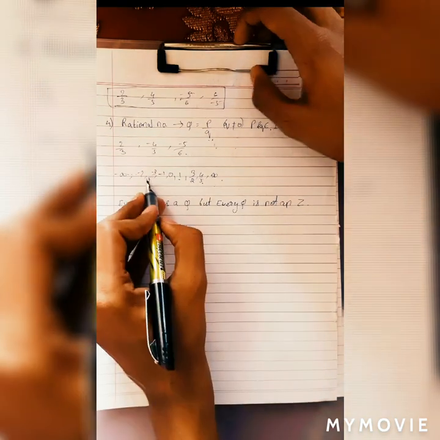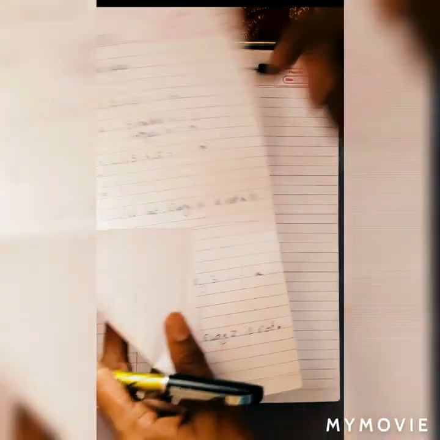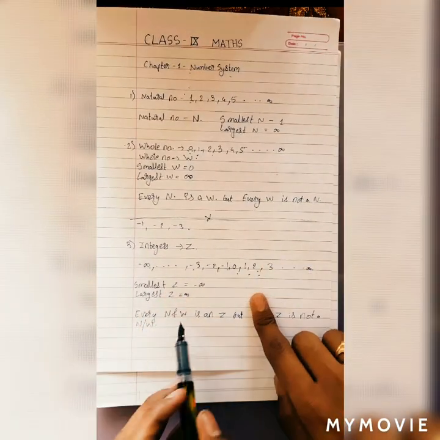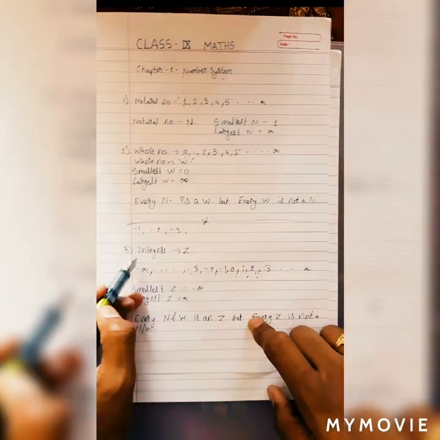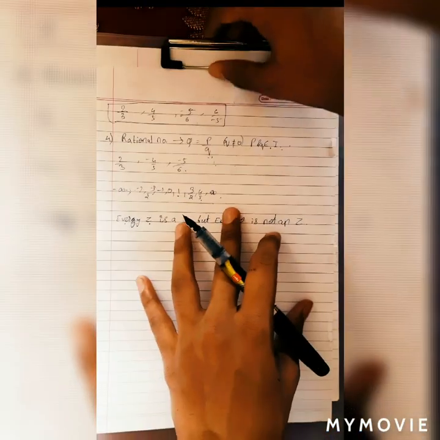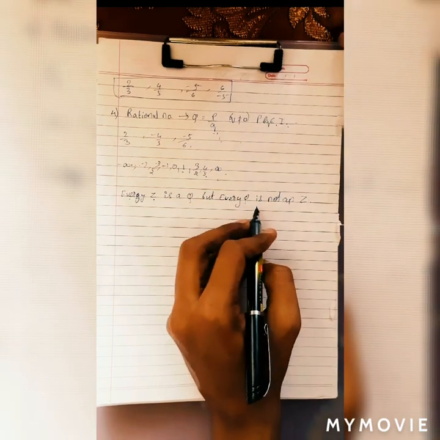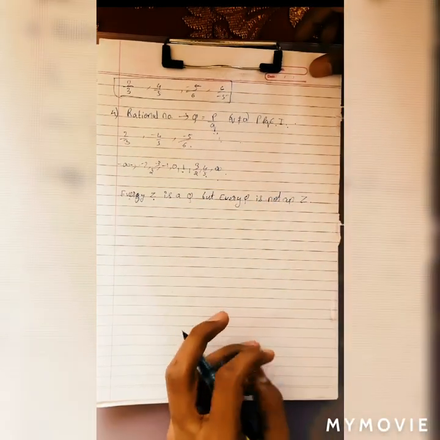As you can see, rational numbers have minus 3 by 2, but if you see in the previous example, in the set of integers there is no fractional part. So we can conclude that every integer is a rational number, but every rational number is not an integer.